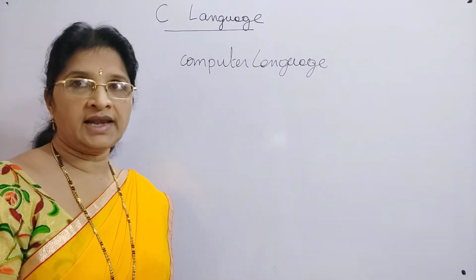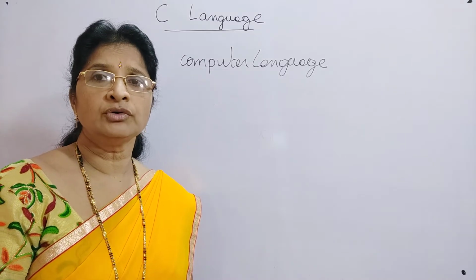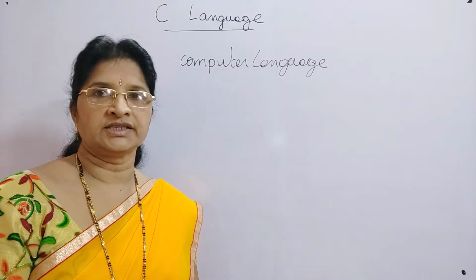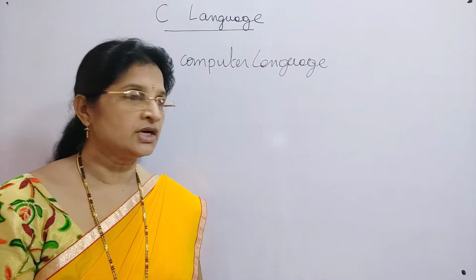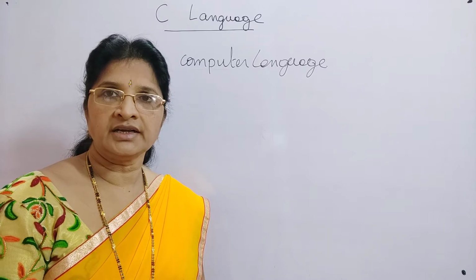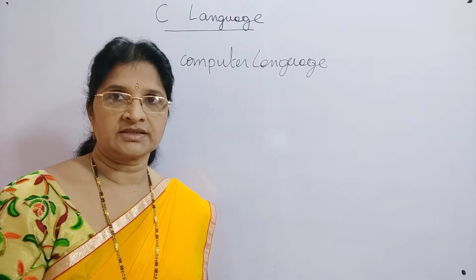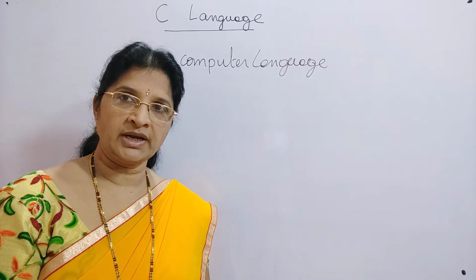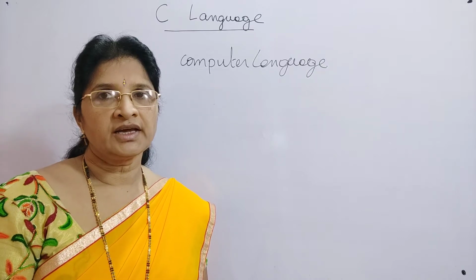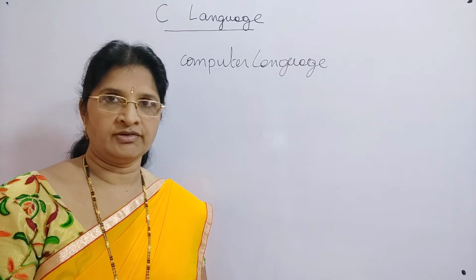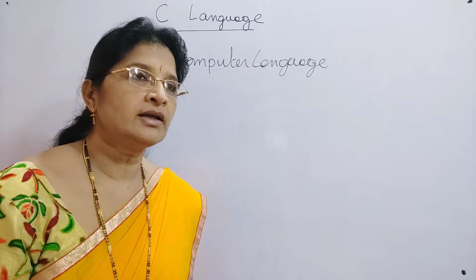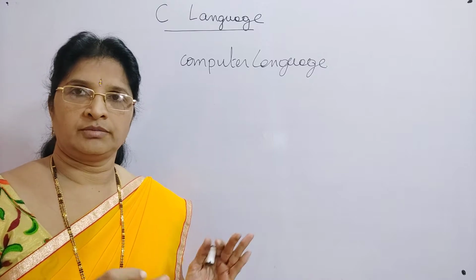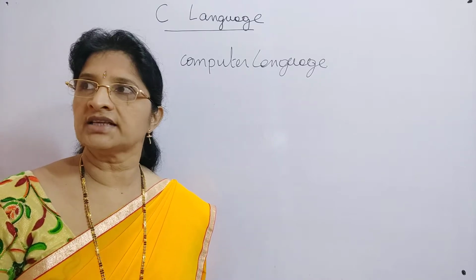Whenever you want to learn a language, what will you do? You will start from the alphabets. For example, when you are trying to learn English, from where will you start? You will start from the alphabets, that is capital A to capital Z, small a to small z. Then you will learn the words. Words are just combinations of these alphabets.